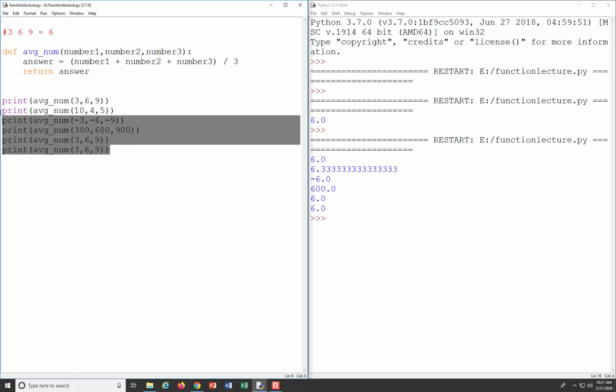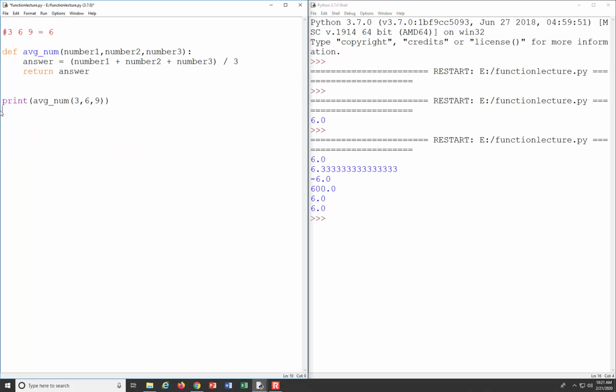So I'll get rid of that. And so in today's reading, which I'm sure we all did, it talked about local variables and function parameters, right? So function parameters or input parameters are these guys up here, okay? And so maybe instead of printing out the function, we could try to print out our answer.